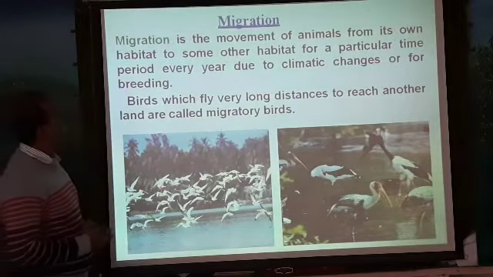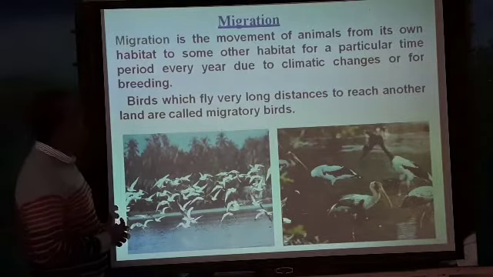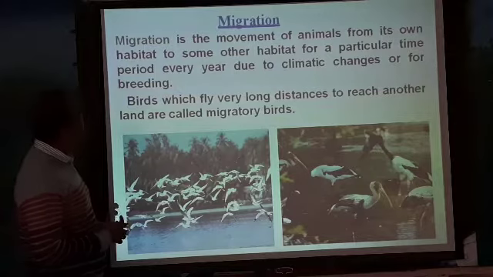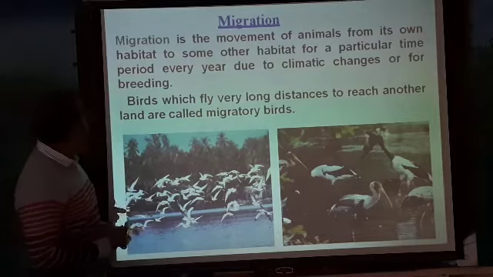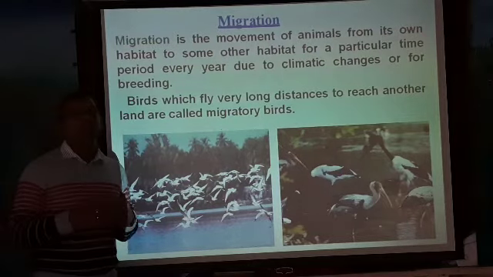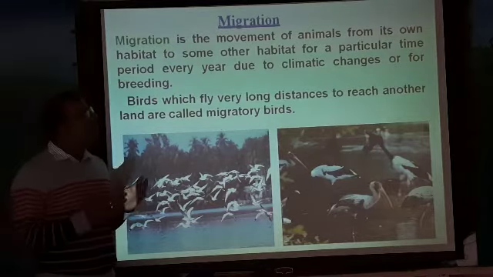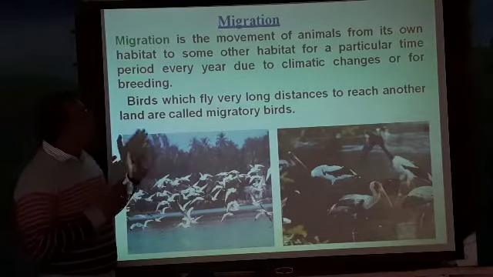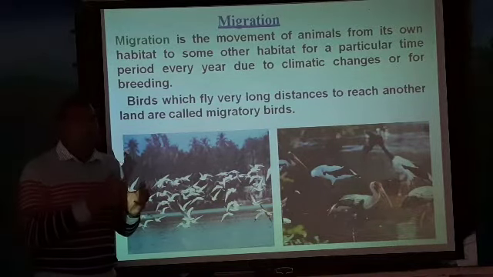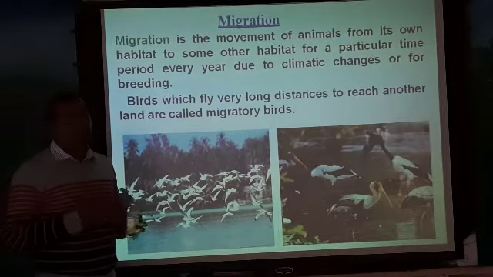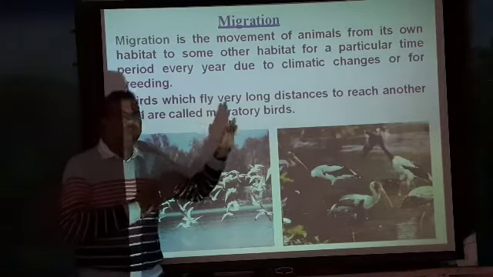What is migration? Migration is the movement of animals from their own habitat to some other habitat for a particular time period every year due to climatic changes or for breeding. So migration means moving from one place to another. When it comes to animals, they move from their own habitat to some other habitat. Why do they move? For a particular time period.